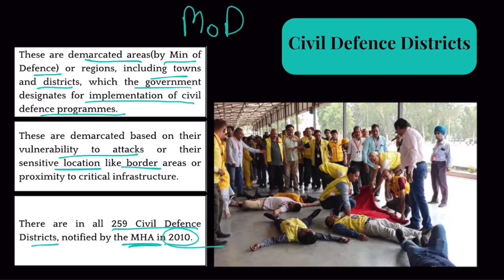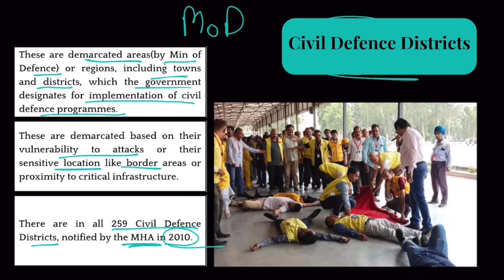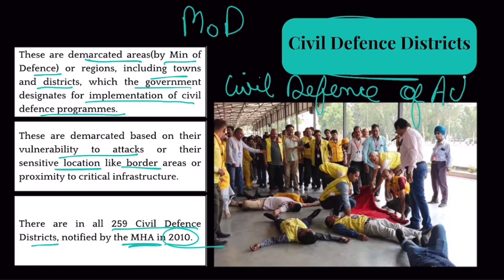Now, this entire process of civil defense comes under the Civil Defense Act of India. It was enacted in the 1960s. This Civil Defense Act ensures that in case there is an emergency, a war, external aggression, or internal disturbance, the Civil Defense Act would be activated, and it gives the government some powers to do certain things.